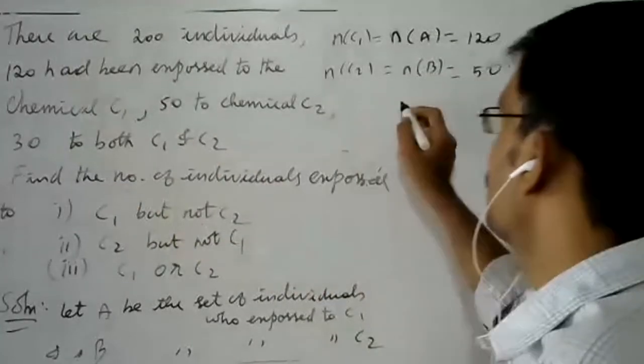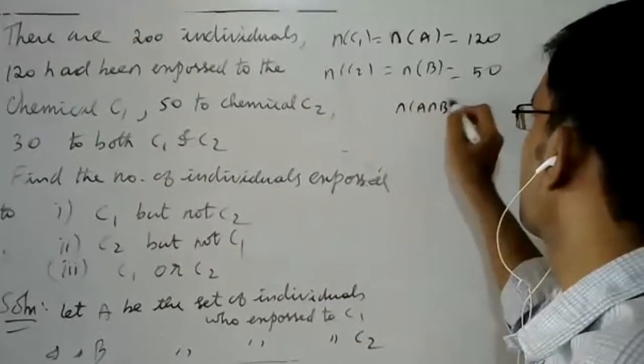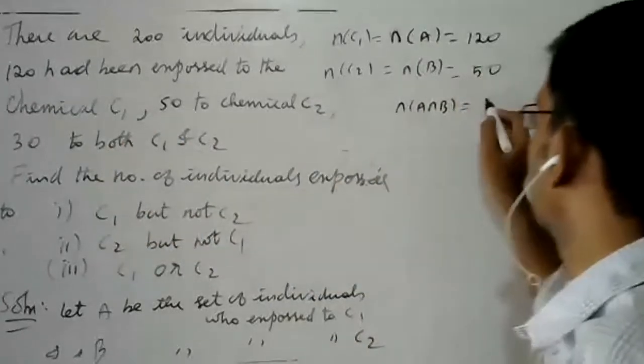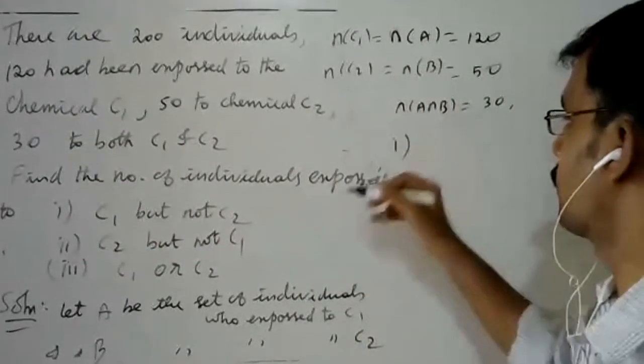Both means N of A intersection B, which is 30.